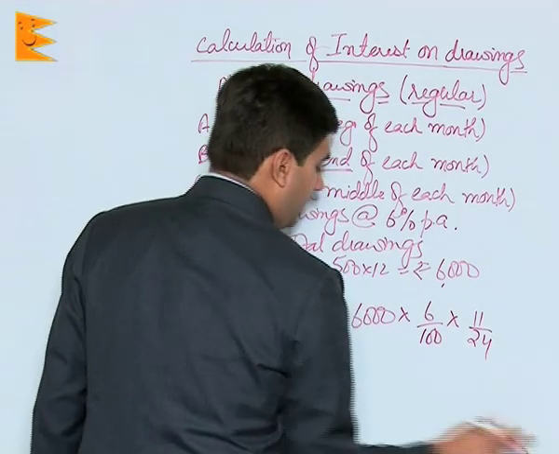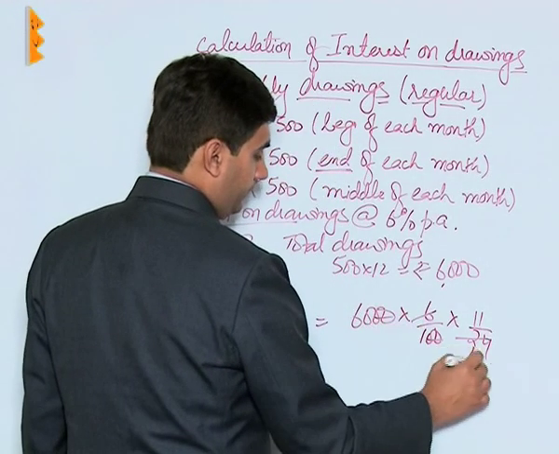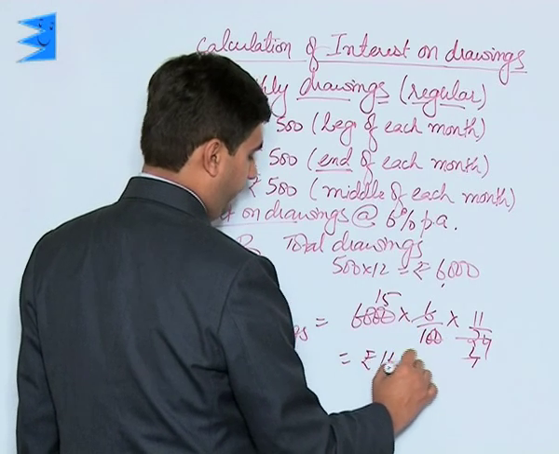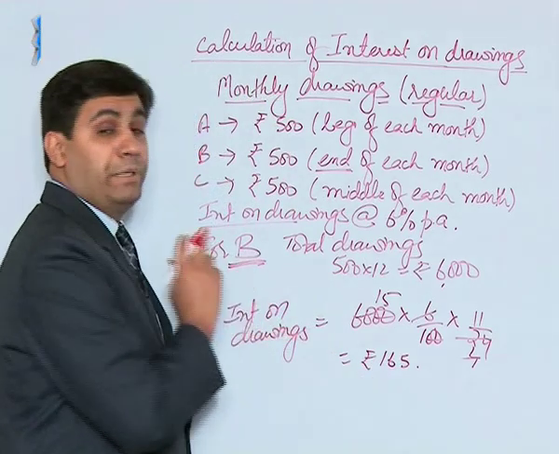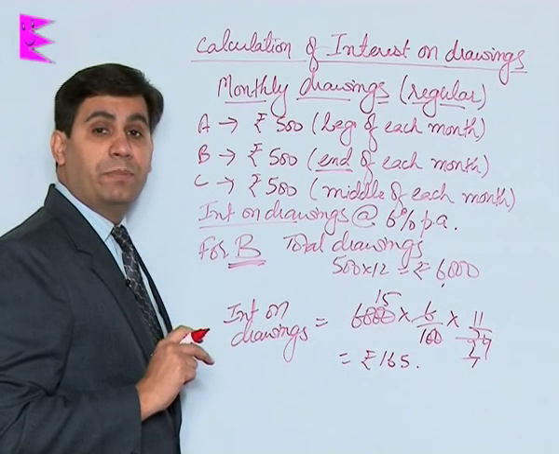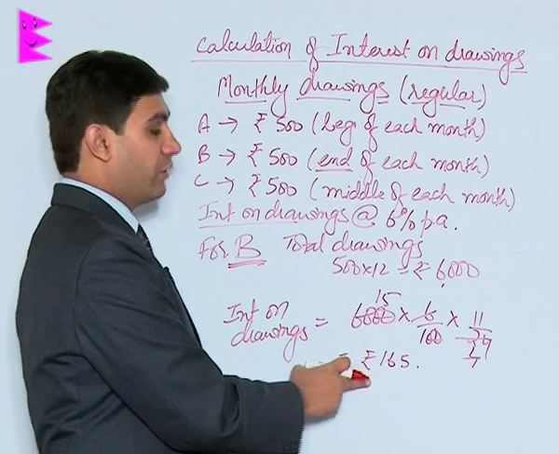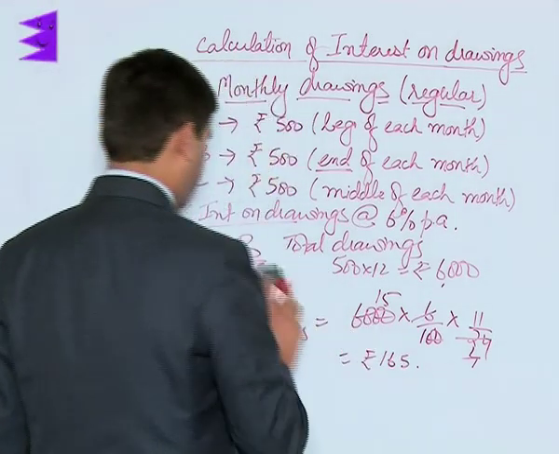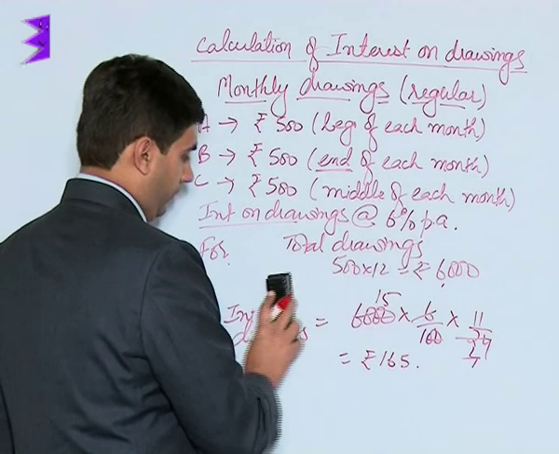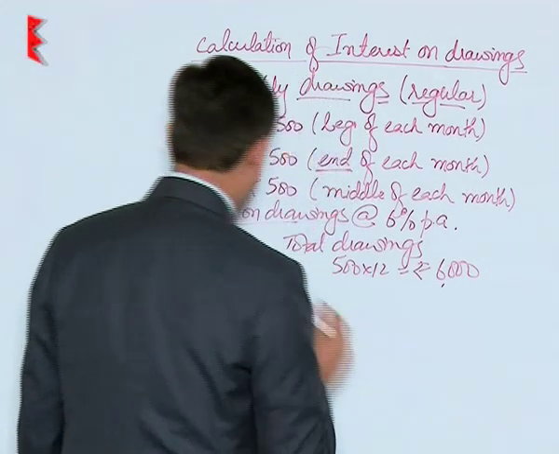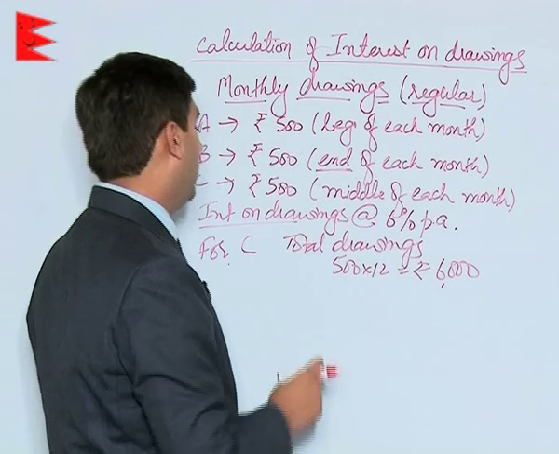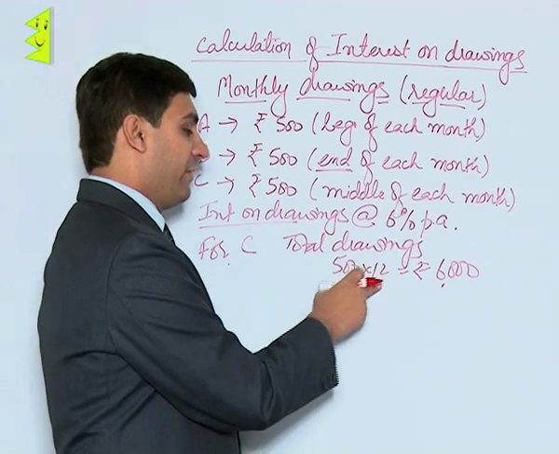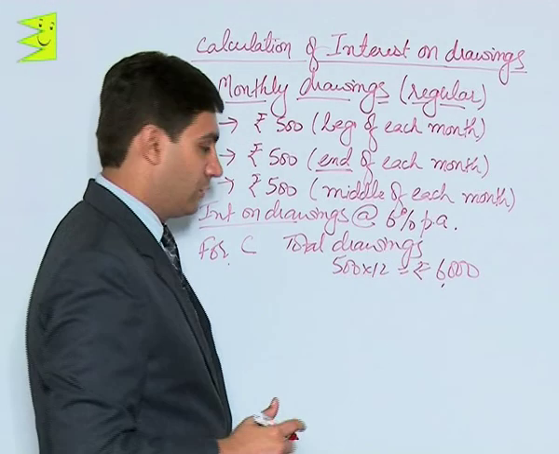On calculating, this amount comes to rupees 165 for B. That means during this year, B will have to pay an interest on drawings of rupees 165. Coming to C. Now students, again, C has made a drawing of 500 in the middle of each month. So the total drawings are 500 into 12, that is 6,000.